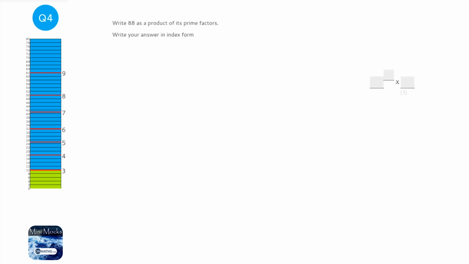Okay, so we're asked to write 88 as a product of its prime factors. So the first thing to do is write 88, and then we have 2 shoots coming from it. Now I need to find out which 2 numbers times together to make 88. Now a little tip, if you've got an even number, always pick 2. So 2 times 44. Now whenever we get to a prime number, we always circle it, because that's finished. So 44, I can get another 2 out of that, so 2 and 22,